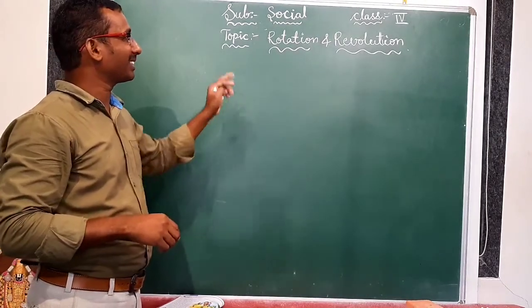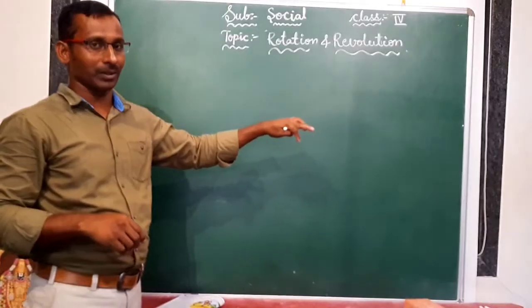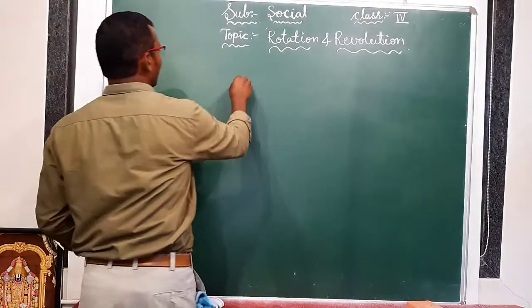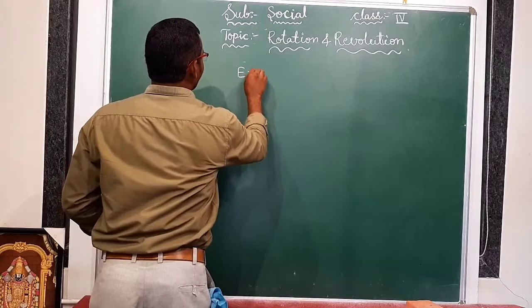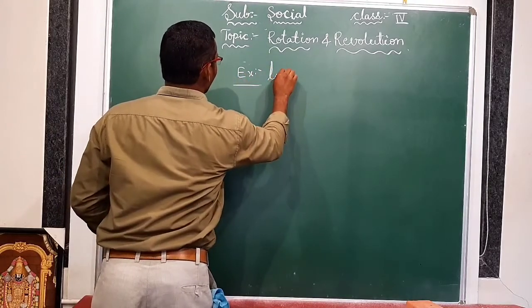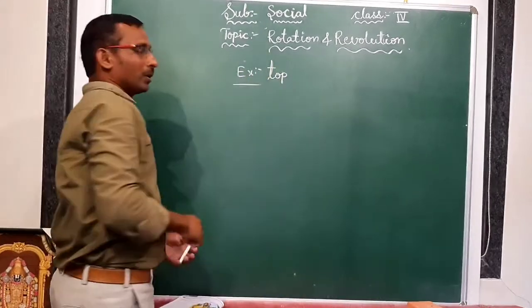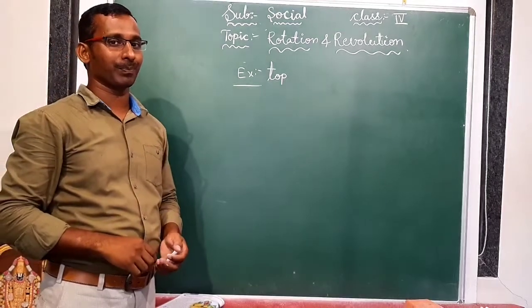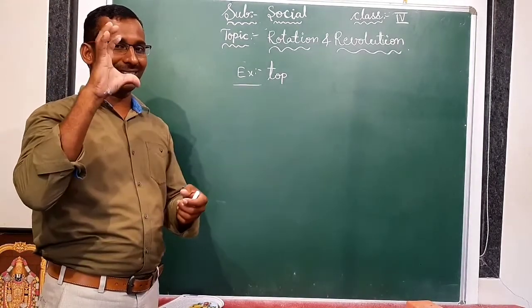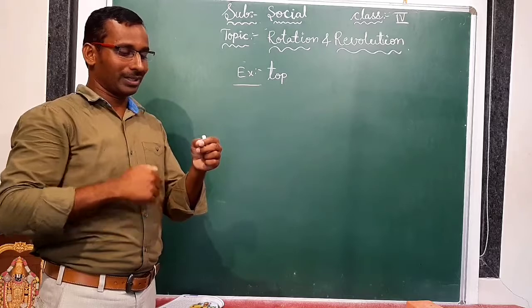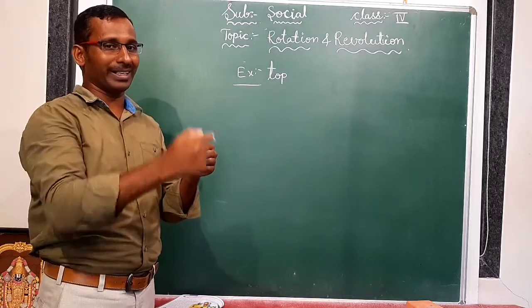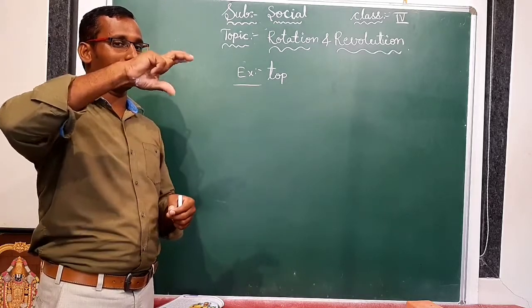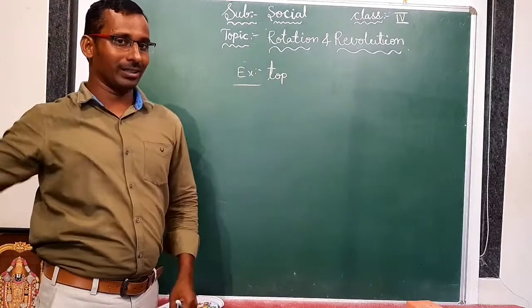Before discussing rotation and revolution, one example is there. What is that example? Top. Do you know a top? It is this much in size, and we take one thread and spin the top around. We hold it like this, and throw and drag the thread like this.